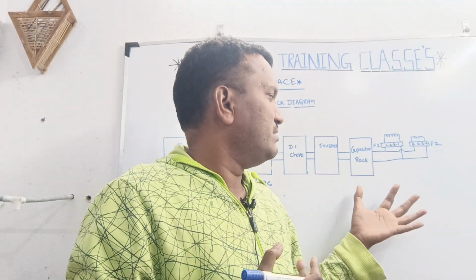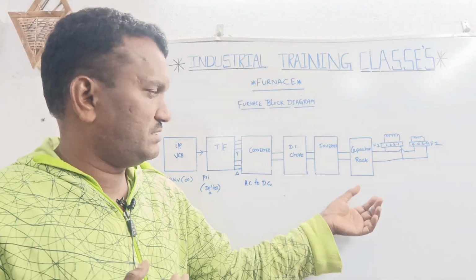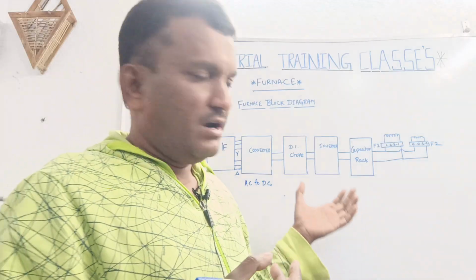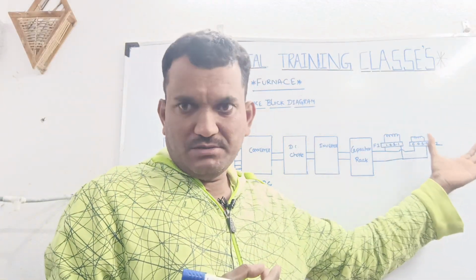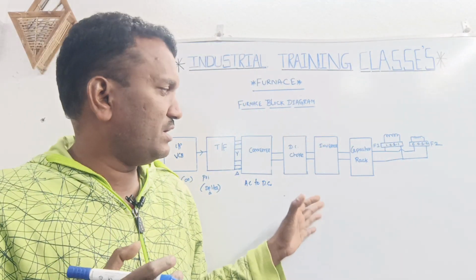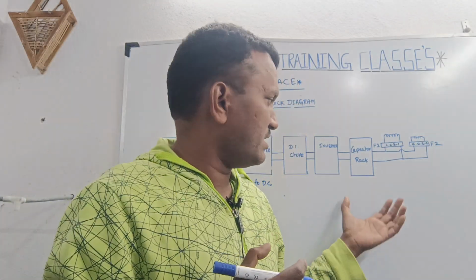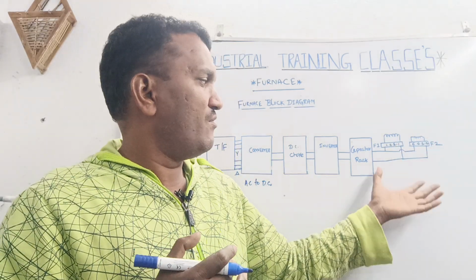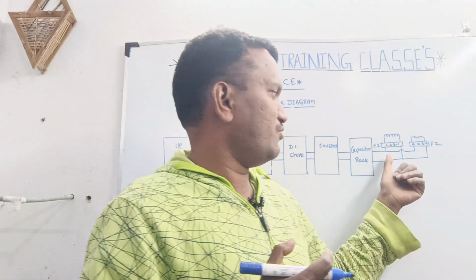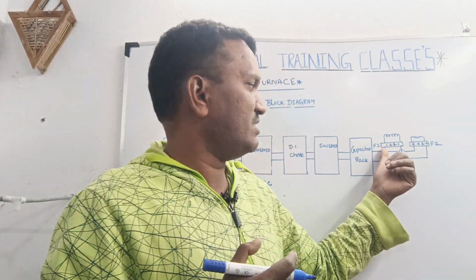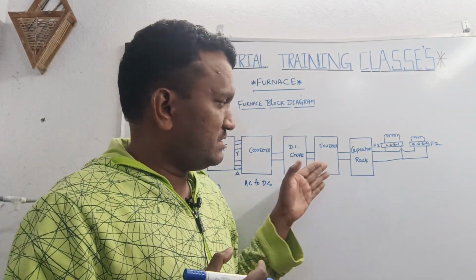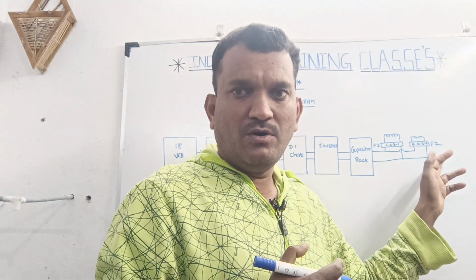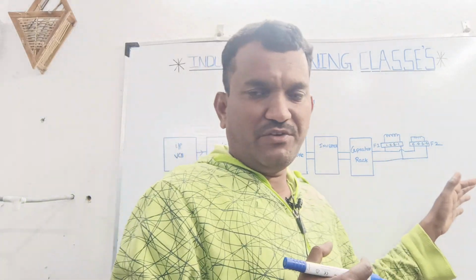The capacitor racks are used for power factor improvement and for storing voltage, and they stabilize the furnace voltages. Once it goes through the capacitor rack, it goes to the output of the furnace coil, through changeover switch 1 and changeover switch 2. That is furnace 1 and furnace 2. This AC voltage goes through the changeover switch to furnace 1 and furnace 2. It is the simplified diagram.